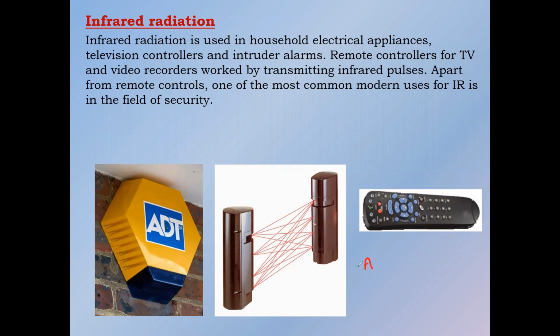So if a person is there at position A, the detector can record this heat radiation, and the alarm will ring that there is a person at a specific location. So we can use it for intruder alarms which detect the heat radiation from the body, or we can also use it for television controllers.